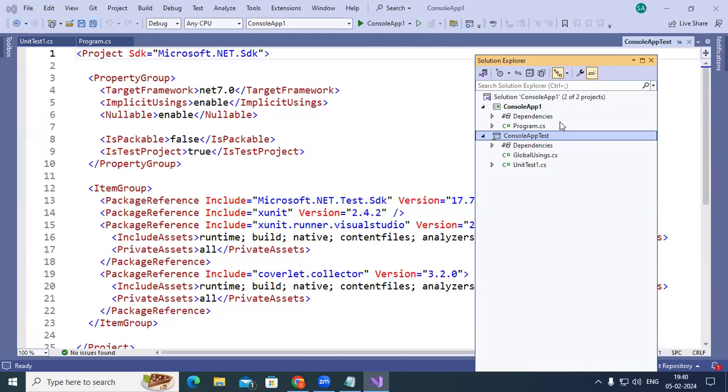A .NET developer has to know about XUnit. It's important. You have to know how to unit test, how to write unit test cases, and what is fact and what is theory in that. You will learn as we progress. So we first have to test. After that, you integrate various functions, objects and classes together, and ultimately your application gets finished. Once that is completed, you test it again. If it is working fine at your end, you give that code to the testers. Testers have to test it again.